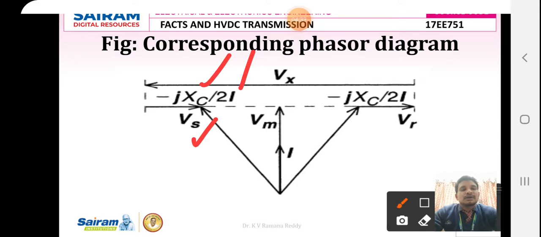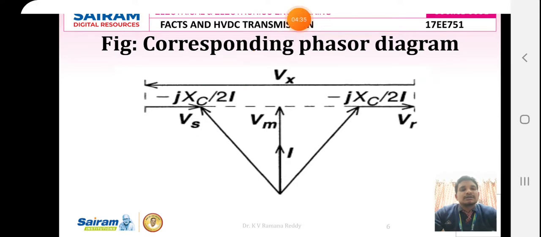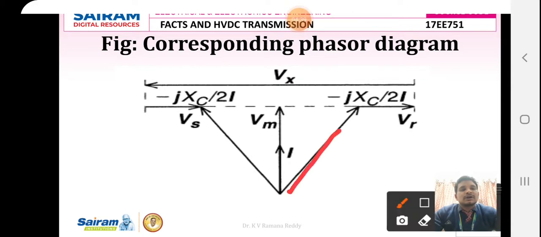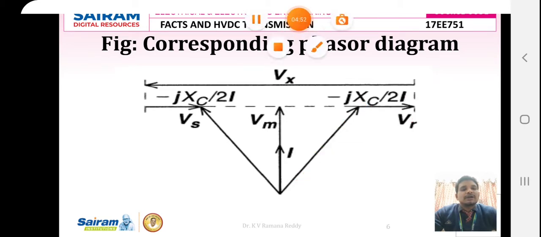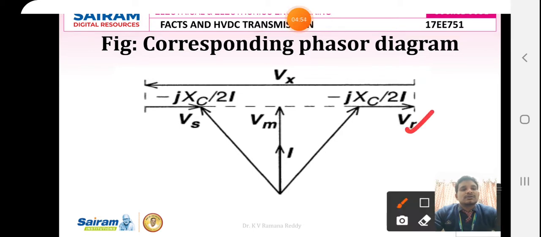Similarly at the receiving end bus, the receiving end voltage is Vr, its current I is in quadrature to it, and the magnitude of Vr is the product of its current and its reactance, that is minus j Xc by 2.